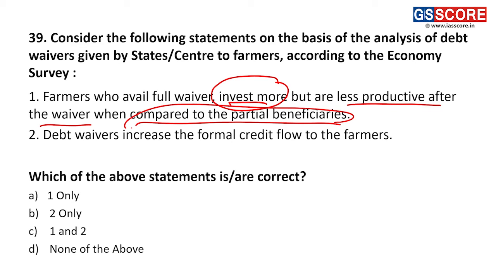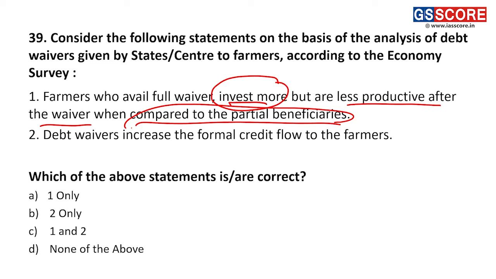They didn't pay right from the beginning, and they were waiting for the political class to announce a waiver, and they may even have started some sort of agitation or a movement, forcing the government to announce a waiver. Such people have not been paying right from the beginning, and such people, we have seen, neither consume more, nor save more, nor invest more.